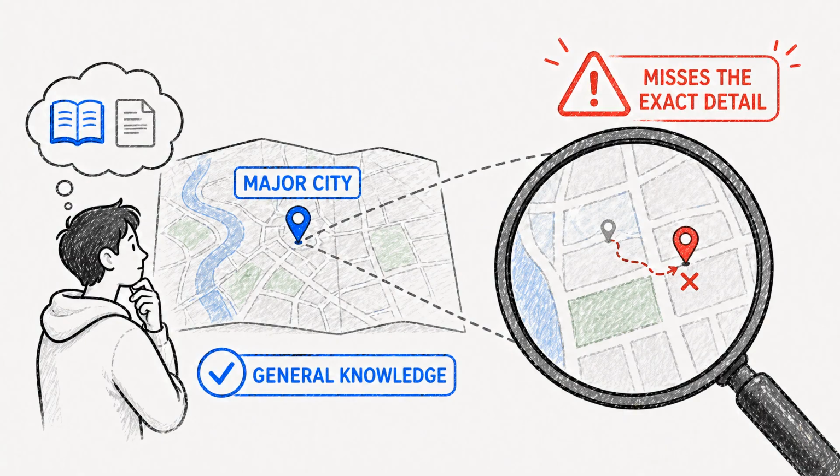Small details are hard because they often do not have many repeated patterns. A famous concept may appear in many texts, but a specific page number, exact quote, minor policy detail, or recent update may appear rarely. The model may know the general area, but miss the exact coordinate.